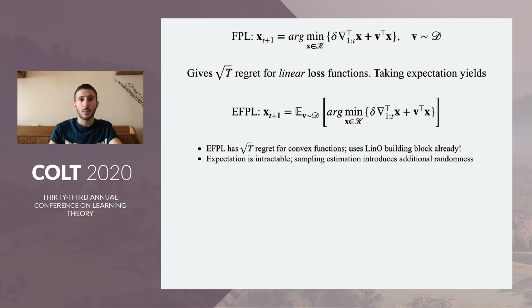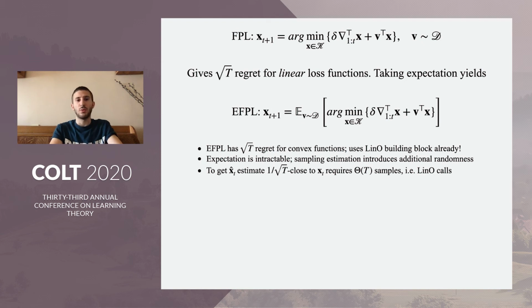and using estimation with samples gives us more randomness. That's hard to tackle. The randomness in online algorithms is notoriously hard to analyze, as well as, more importantly, even if we get by all those issues, if I'm going to get an estimate that's 1 over root T close to this xt point, the expectation, by concentration inequalities, I need T samples.